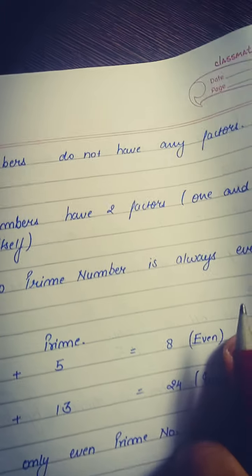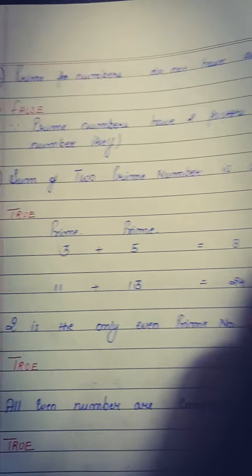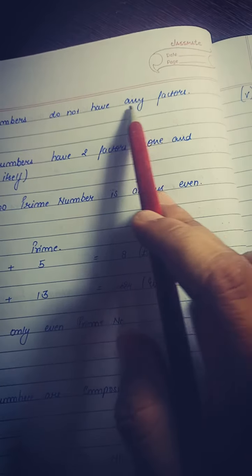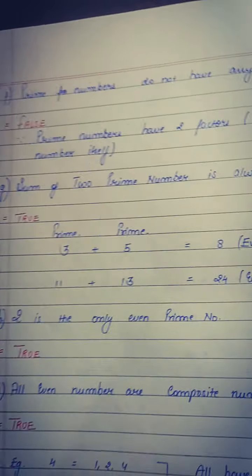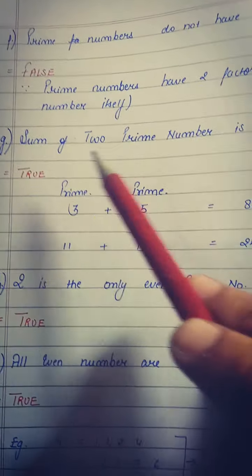Next, the prime numbers do not have any factors. Before starting the chapter, I told you the definition of prime numbers, that prime numbers are those numbers which have only two factors, and here it is written that they have no factors. So the statement is not true. Prime numbers have factors, but they have only two factors.